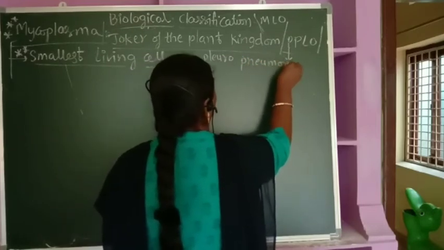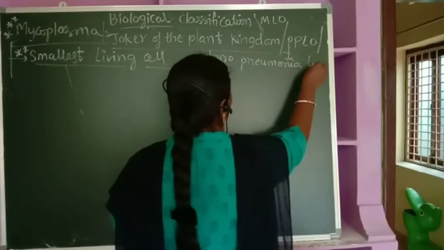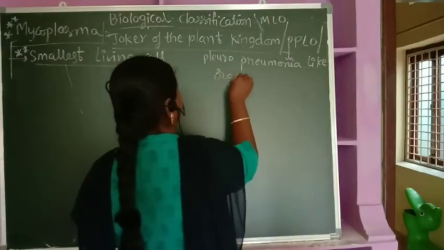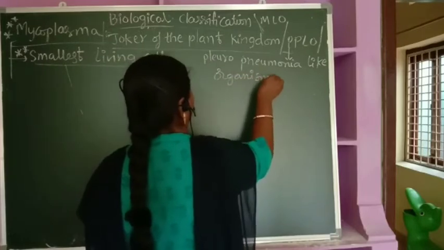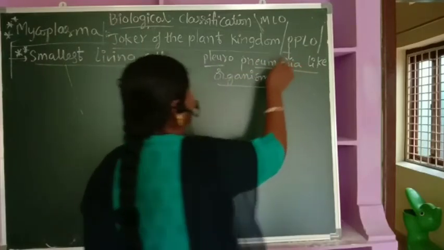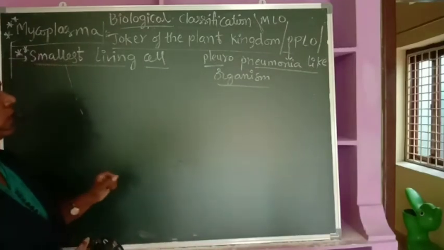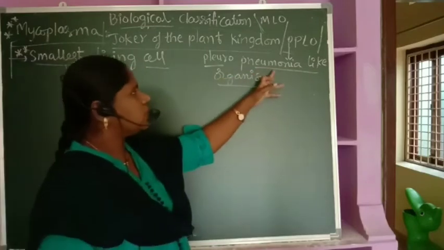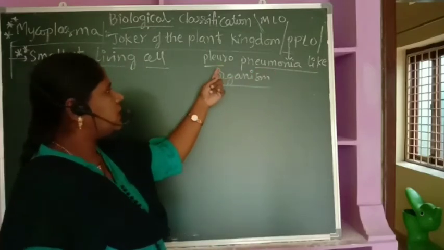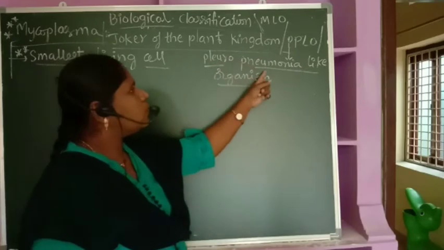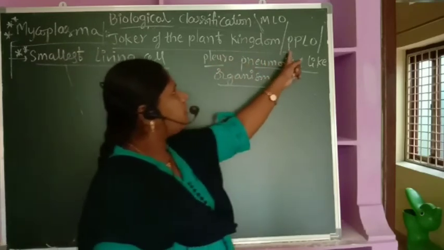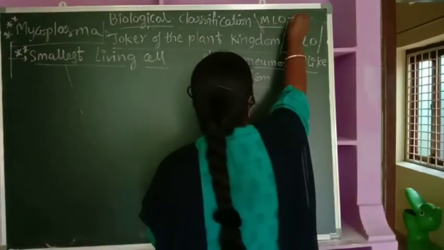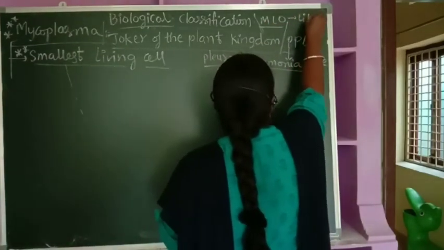fluoropneumonia like organism. PPLO, as it's very small, 0.01 to 0.1, is responsible for causing pneumonia, and pleural fluid it contains. That's why it's called pleuropneumonia like organisms, PPLO, or it's also called MLO, mycoplasma like organisms.